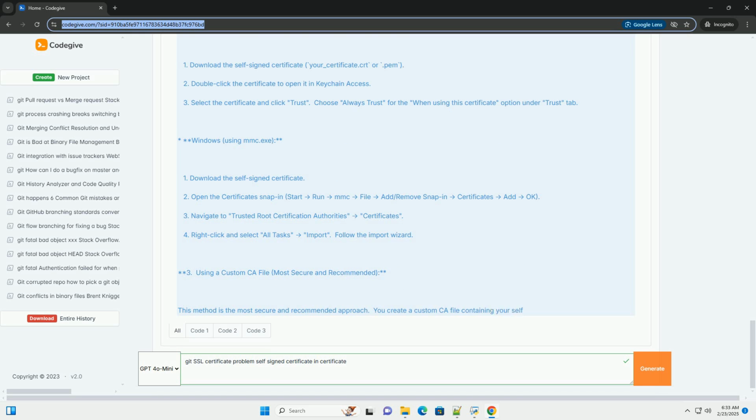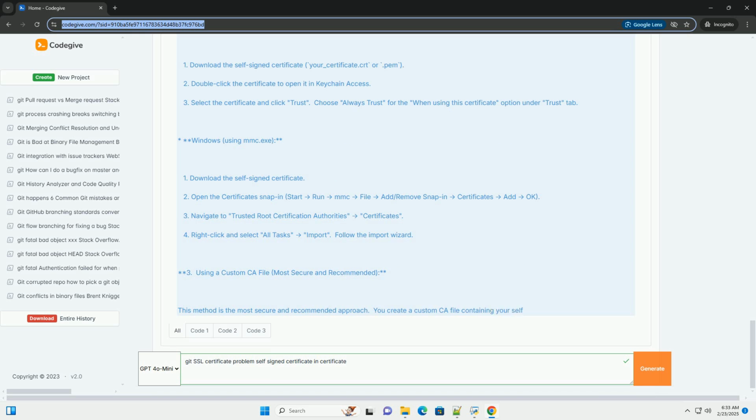3. Configure Git to use the custom CA file. Replace /path/to/cacerts.crt with the actual path to your CA file. This tells Git to only trust certificates found in this file when connecting to the repository.